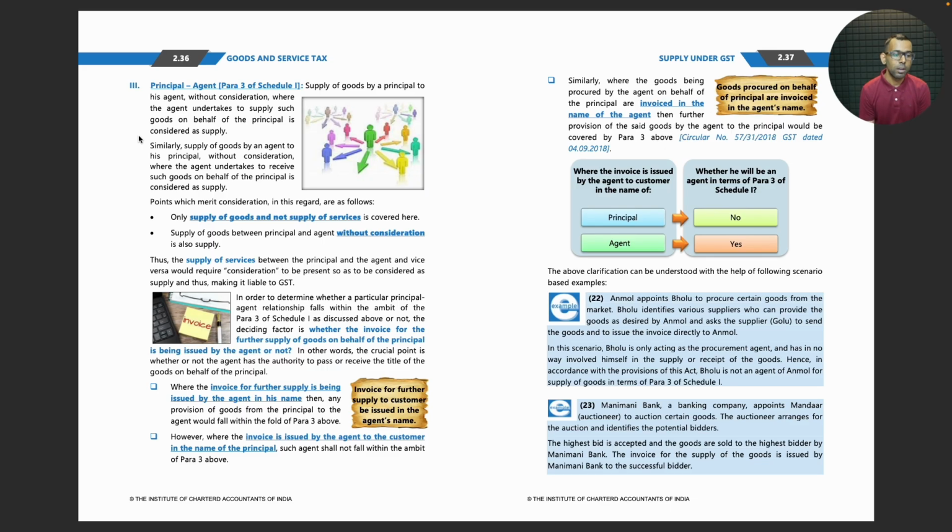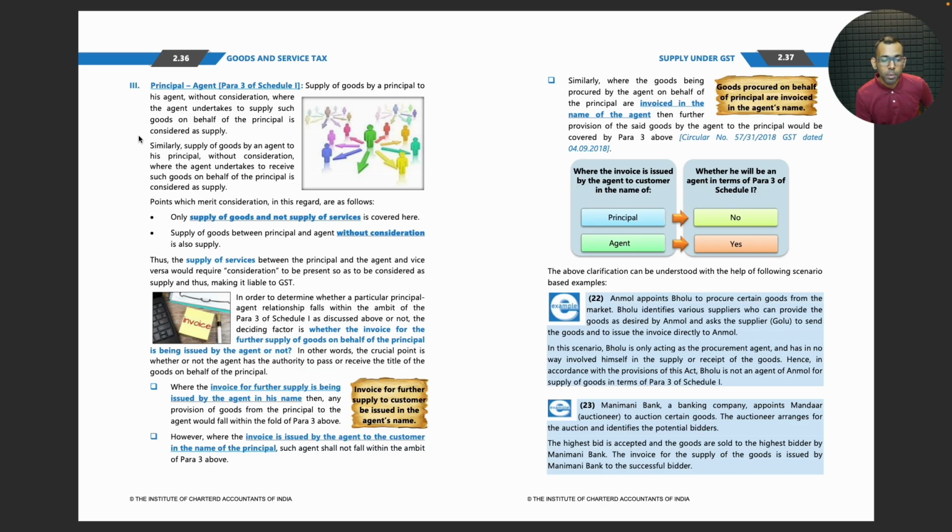Points which merit consideration in this regard are as follows. Only supply of goods and not supply of services is covered here. Supply of goods between principal and agent without consideration is also a supply. Thus, the supply of services between the principal and the agent and vice versa would require consideration to be present so as to be considered as supply and thus making it liable to GST.